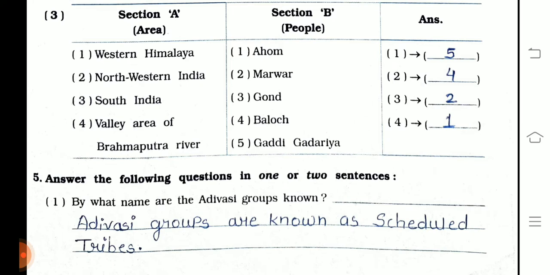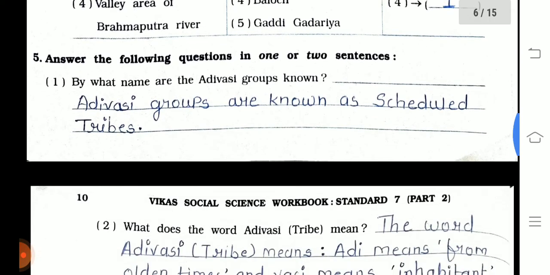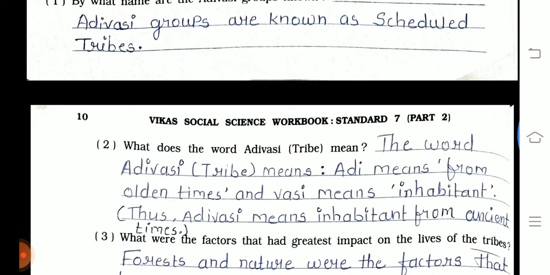Okay, question number 5. Answer the following questions in one or two sentences. First one, by what name are the Adivasi groups known? Adivasi groups are known as scheduled tribes. Second question, what does the word Adivasi mean? The word Adivasi: Adi means from olden times and Vasi means inhabitant.